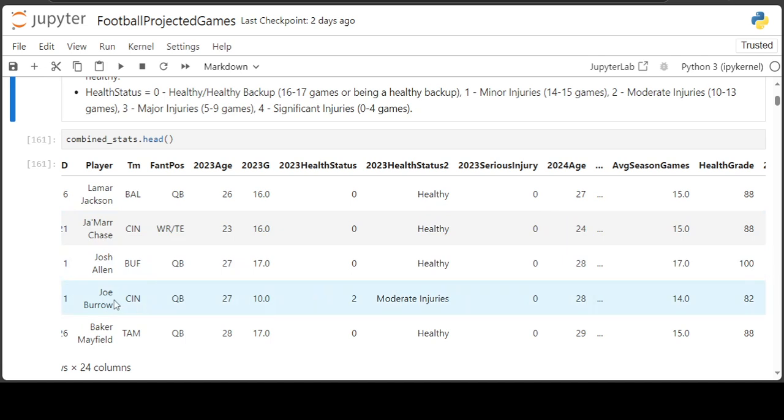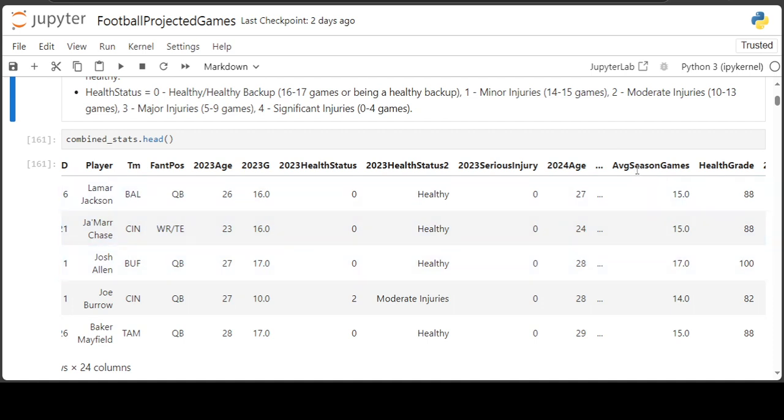So you can see here Joe Burrow, he had a score of 2 with moderate injuries. In 2023, he only played between 10 and 13 games. And then there's also this column right here for serious injury. If the player had a major injury or significant injury, then they would have scored a 1 right here. If they were healthy or had minor or moderate injuries, they would score 0.